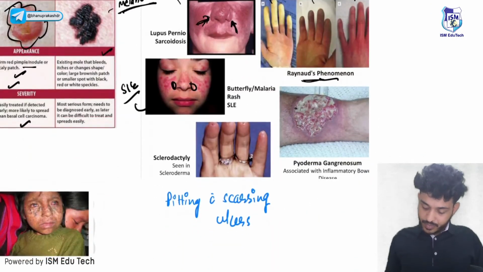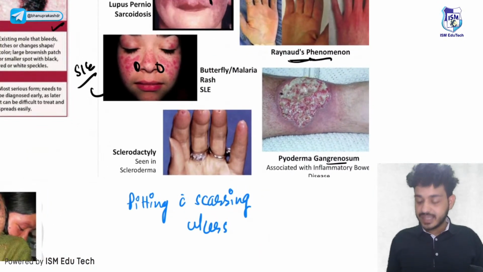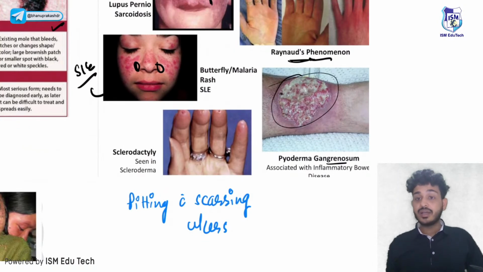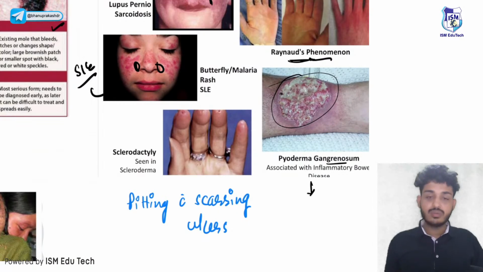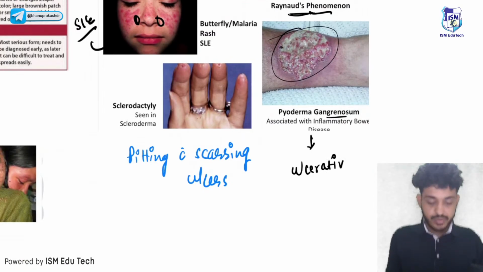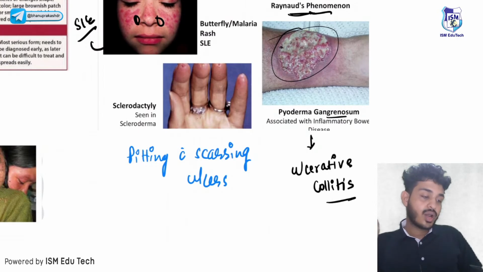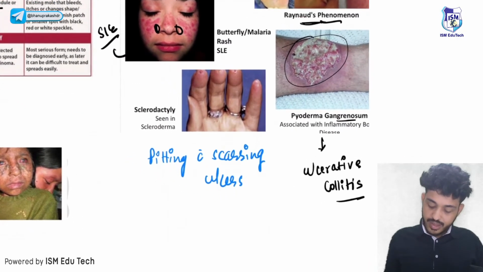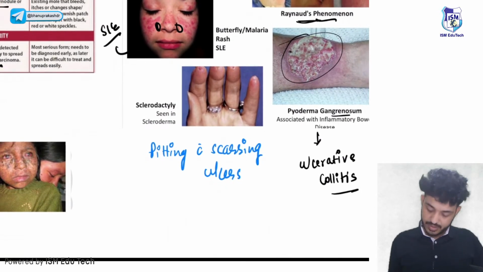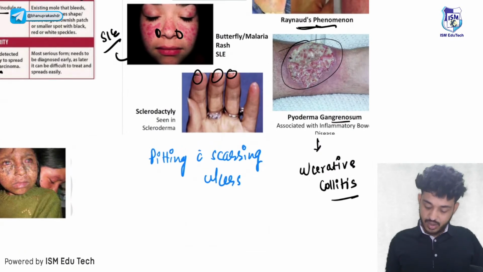All right. Let's talk about pyoderma gangrenosum. It was a question asked back then. Pyoderma gangrenosum is associated with inflammatory bowel diseases, right? But which one is the most common association? The most common association is with ulcerative colitis. Okay. Next one is your sclerodactyly. In sclerodactyly, there will be pitting with scarring. You can see there will be pitting along with scarring of ulcers.